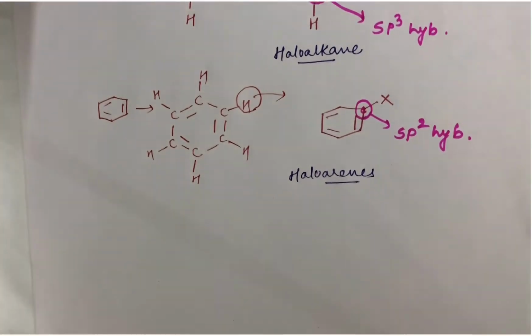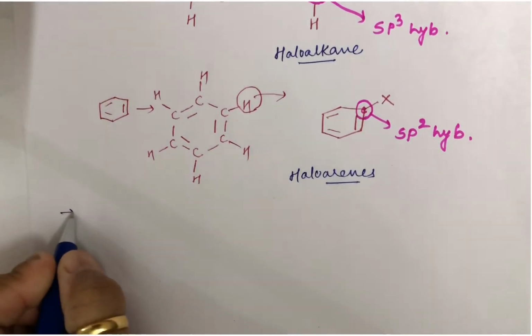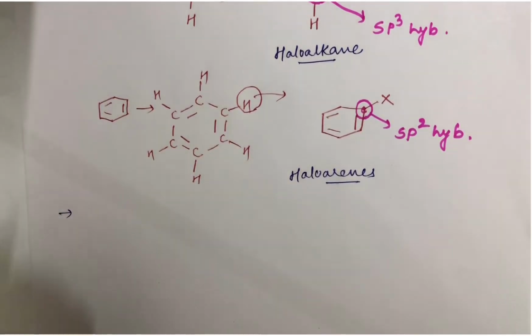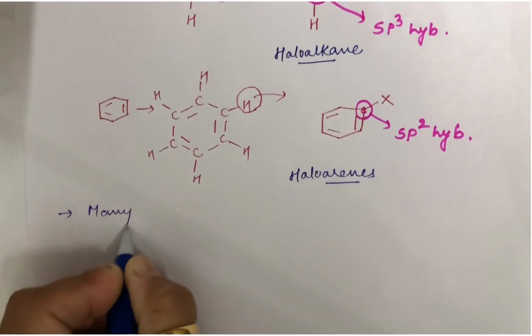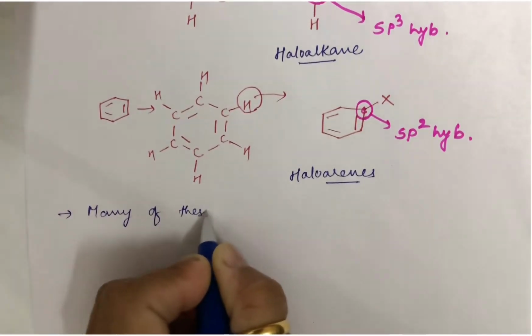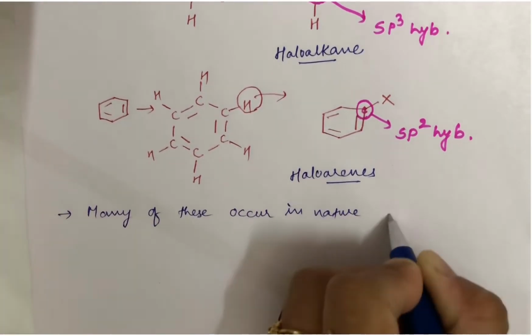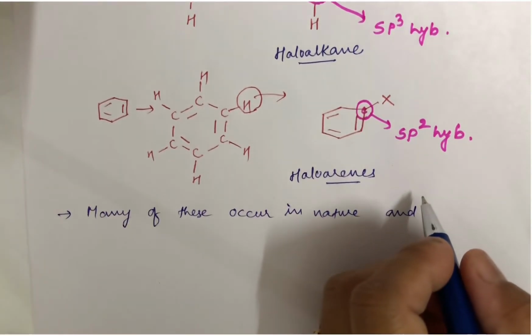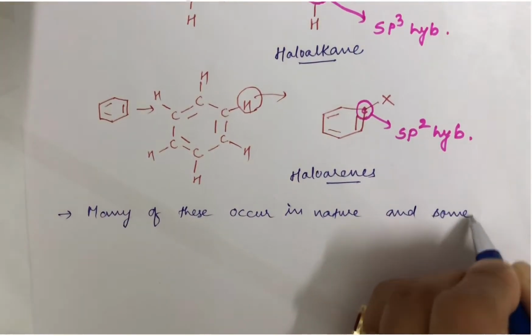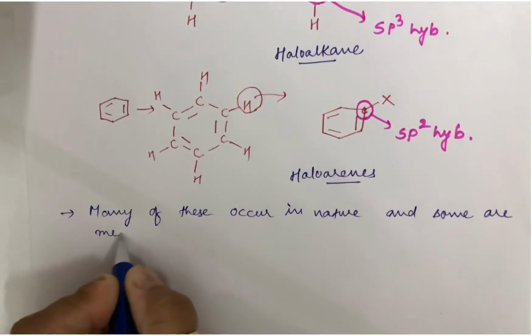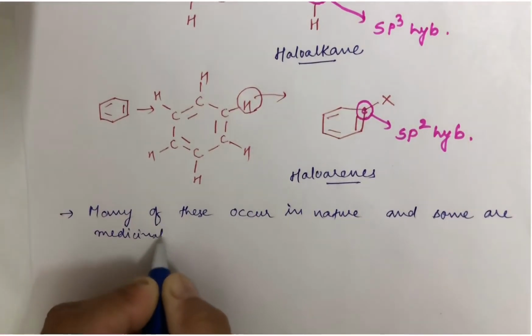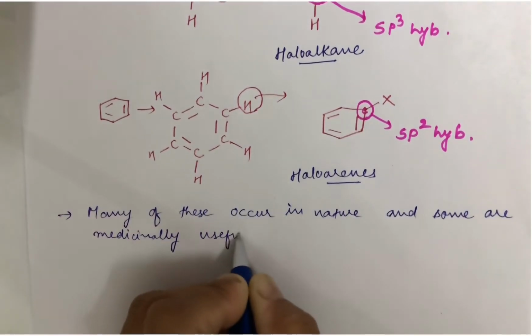Fine. Now students, let us move ahead and talk about how many of these haloalkanes or haloarenes are obtained from nature, or occur in nature. Many of these occur in nature, and some of them are medicinally useful to all of us.